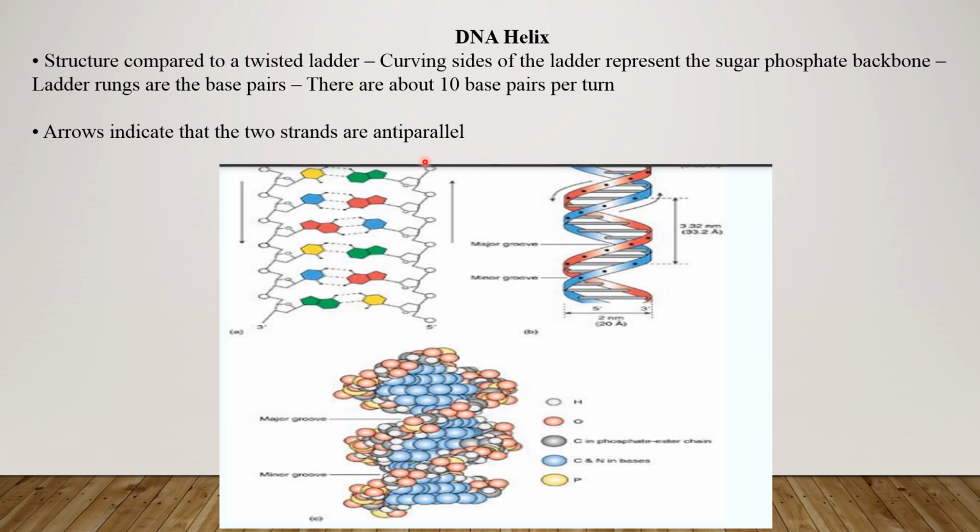Arrows indicate that the two strands are antiparallel, means these are the 5 prime and 3 prime. These are the 5 prime and 3 prime. So both strands are antiparallel to each other.